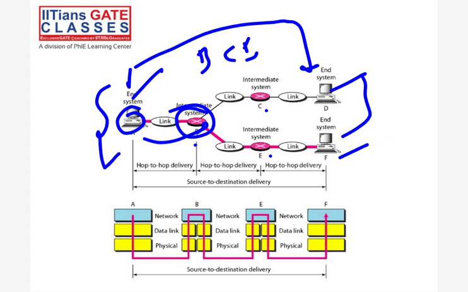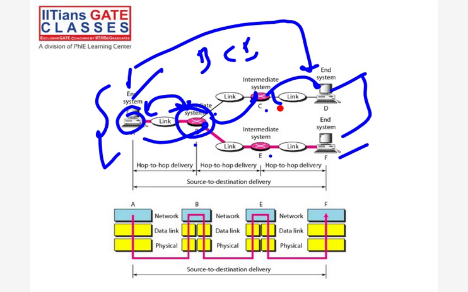From this C router to host, hop to hop delivery, point to point delivery, right? So first is a small delivery, then your host to host delivery, which is source to destination. Then we have a process to process delivery, right? So in the network layer, we are caring about source to destination. That's it. In the network layer, source to destination.